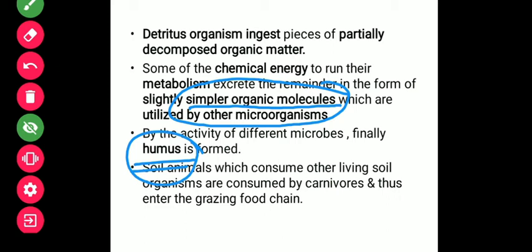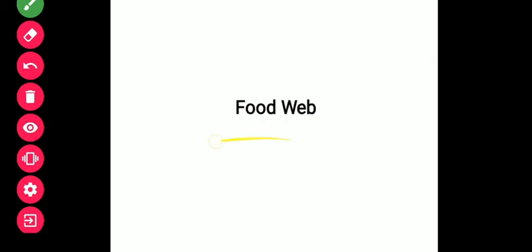And again, if the plant is good with growth and development, then definitely it will act as a primary source of energy for all the rest of the consumers. So you have to remember one thing, that even the organic matter will be acting as a primary source of energy for certain organisms, and ultimately it will be helping the nutrient cycle too. So this is a part of different food chains.